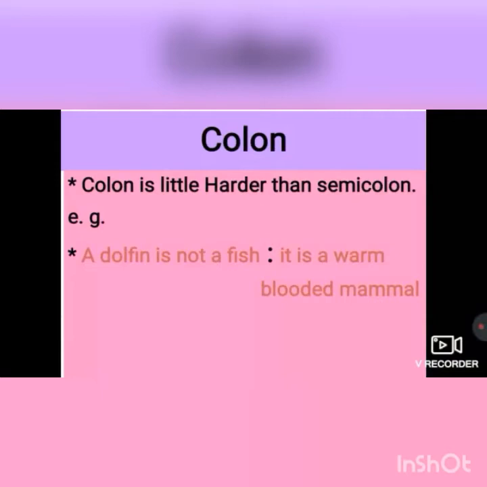Or a colon introduces an explanation of what has come before. Okay? So have you understood that it is used in between the two sentences that you wish to highlight or emphasize? For example, a dolphin is not a fish: it is a warm-blooded mammal.